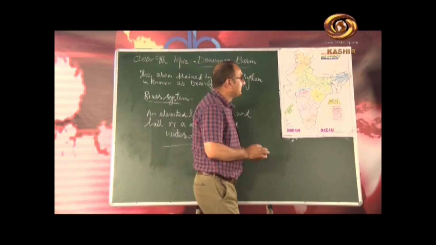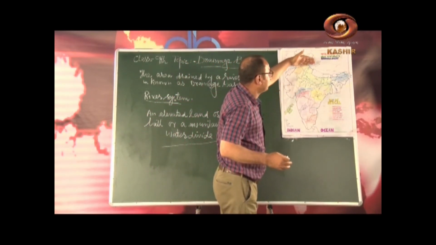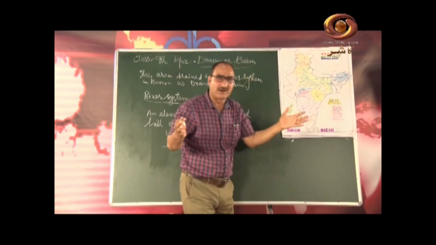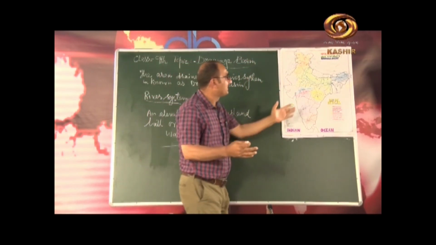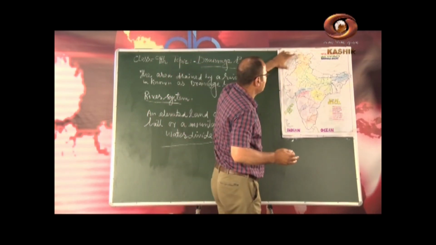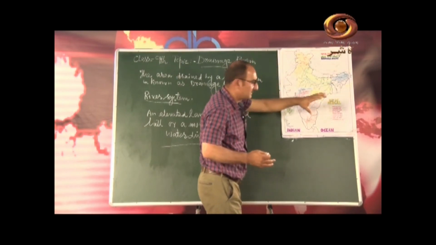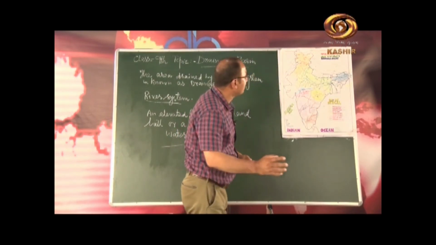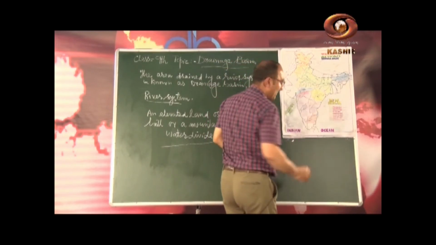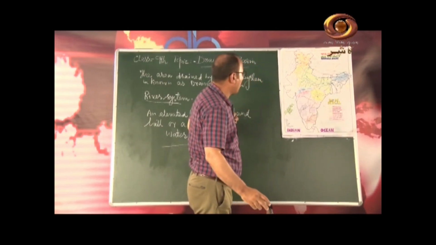Let us describe first the Himalayan rivers. The Himalayan rivers are further divided into two groups. One is the Indus river system, another is the Ganga river system. I will show you first the Indus river system. My dear students, I will show you here.